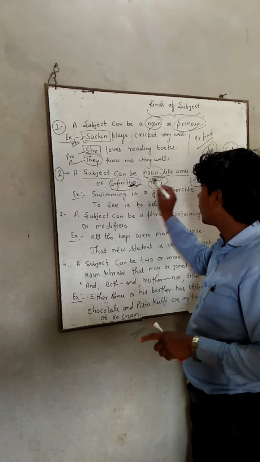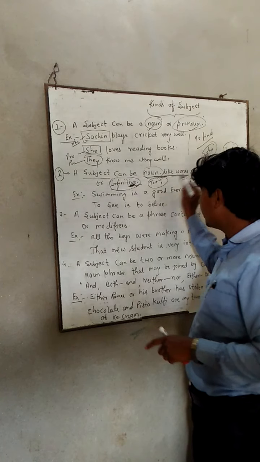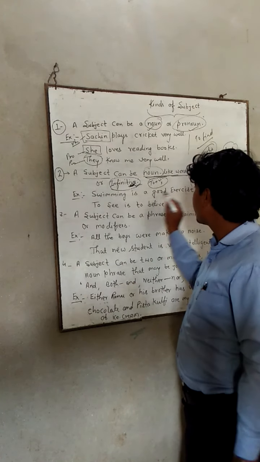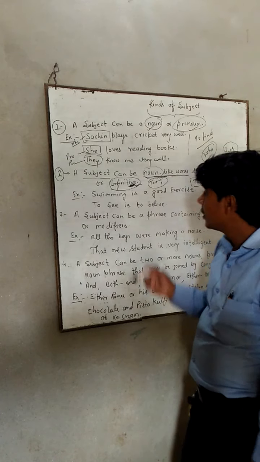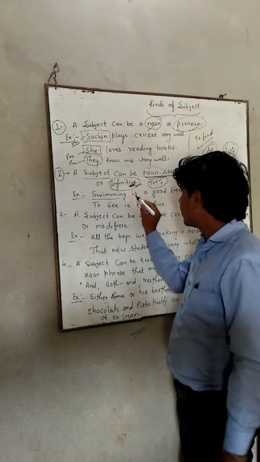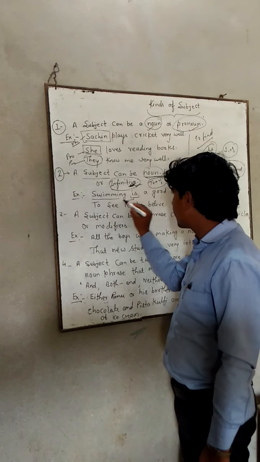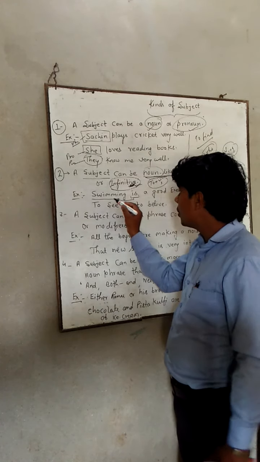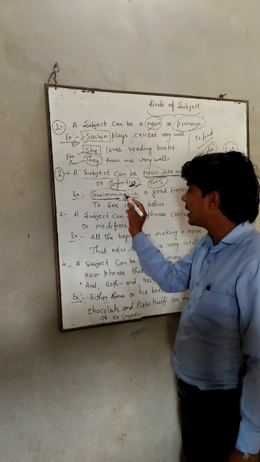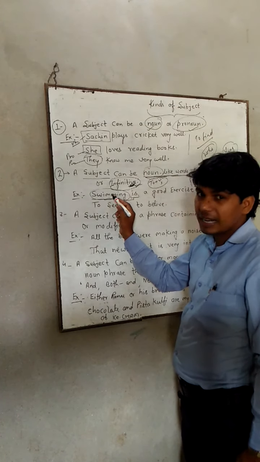That is why we call them noun-like words. Let's see an example: Swimming is a good exercise. What is a good exercise? Swimming. Is is the verb, and just before the verb comes the subject. So swimming is the subject, and that is a gerund functioning as a noun.